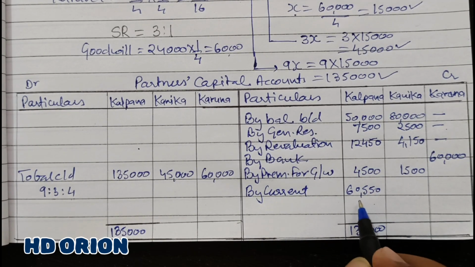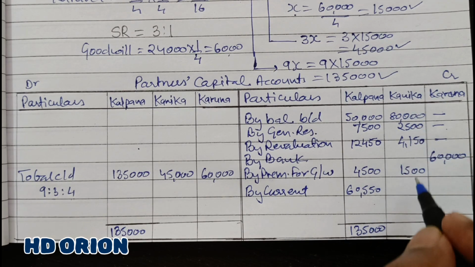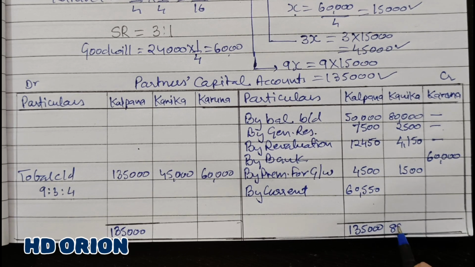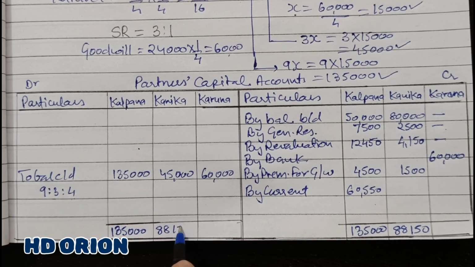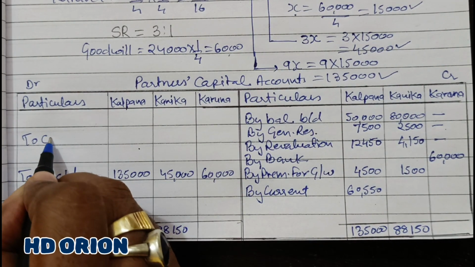of Kalpana, 60,550. So it is showing a debit balance, so it will be written in the asset side of the balance sheet. Fine. Here by observation we find that this side is heavier, it is 88,150. And the balancing figure will be on the debit side.